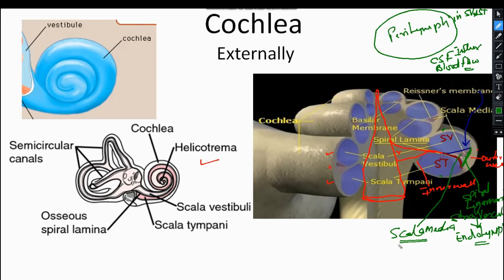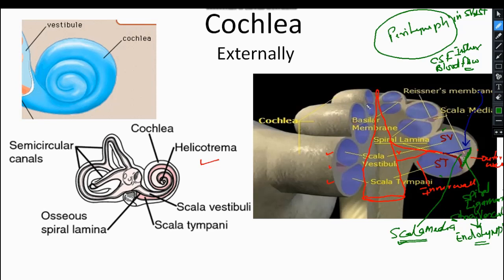This triangular scala media, which is attached to the free end of this spiral lamina, is dividing this cochlear canal, or rather, partially dividing it. Here, what we see is the scala media, which is formed over this free end of the spiral lamina. It runs through the whole course of the spiral structure of the cochlea, all the way.